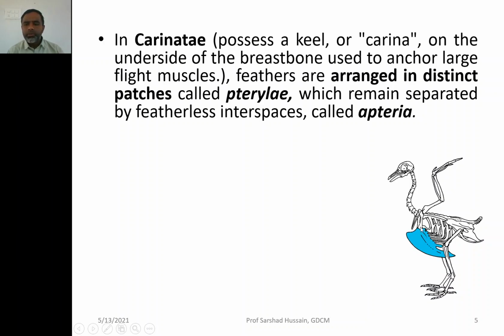So those birds which have this keel are the Carinatae. In them the feathers are arranged in distinct patches called pterylae. So the whole of the body may not have feathers. You may observe patches of feathers on the body called pterylae, and there are spaces in between which have no feathers, called apteria.